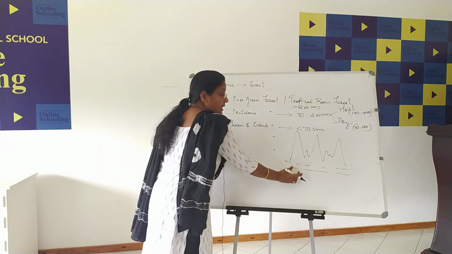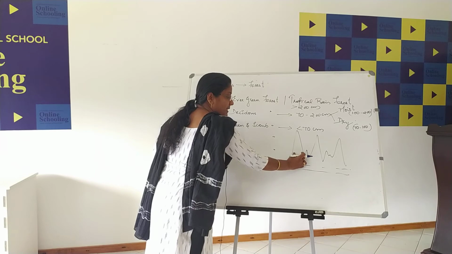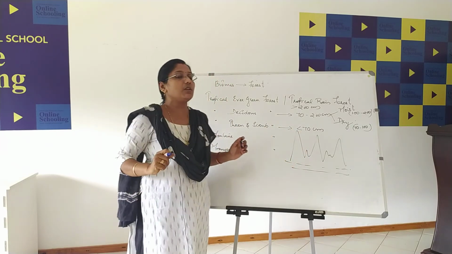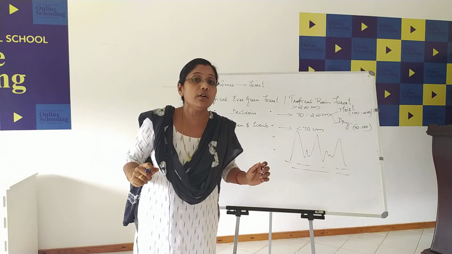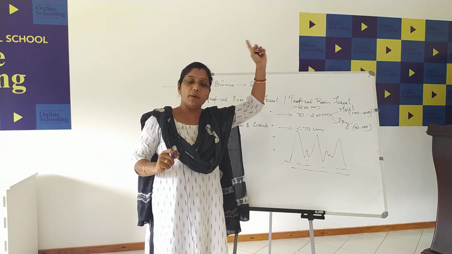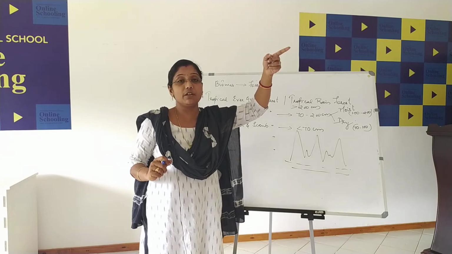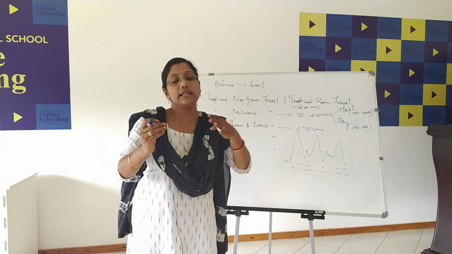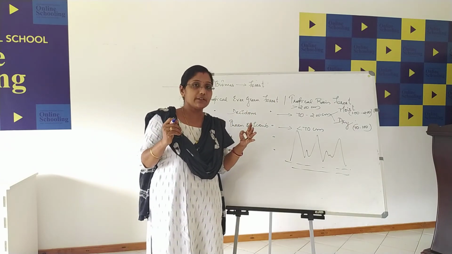What will happen? We are moving away from the sea level, so the moisture content decreases. So precipitation will be taking place in the form of snow. At the top of the mountain, at the top of the Alps, precipitation will be taking place in the form of snow. So accordingly, the type of the species found also will be different.